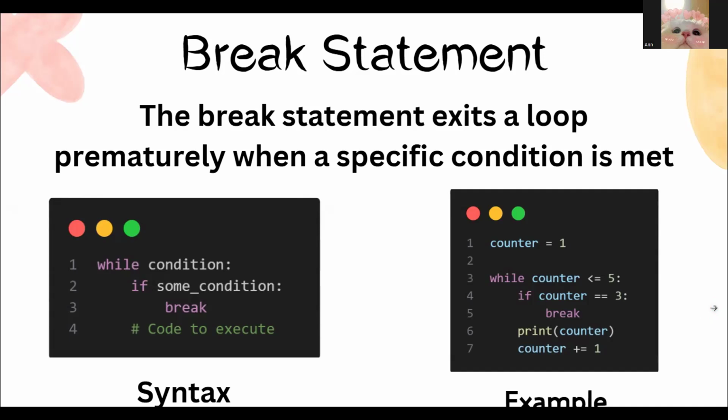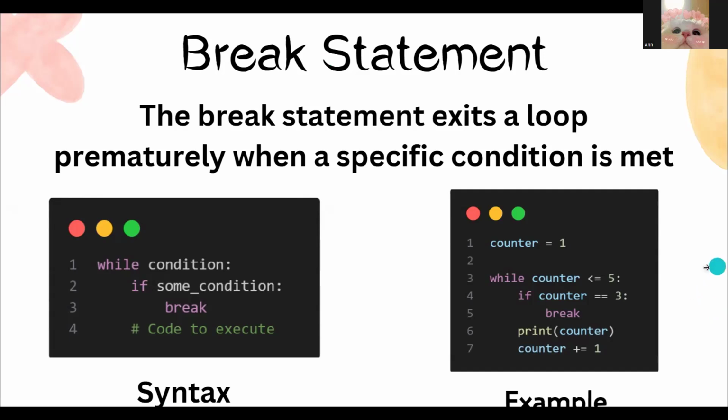Here we can say that the second line, the while loop, starts with counter set to 1 and continues as long as counter is less than or equal to 5. The if statement checks if counter equals 3, and if so, it breaks out of the loop.